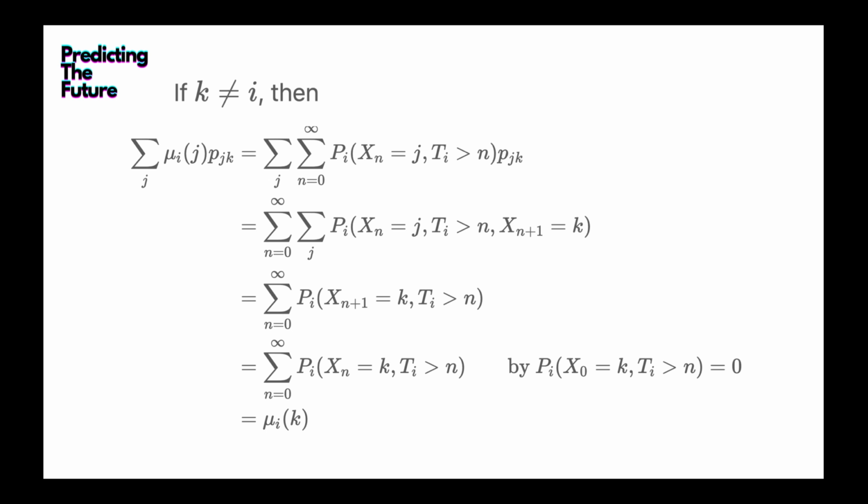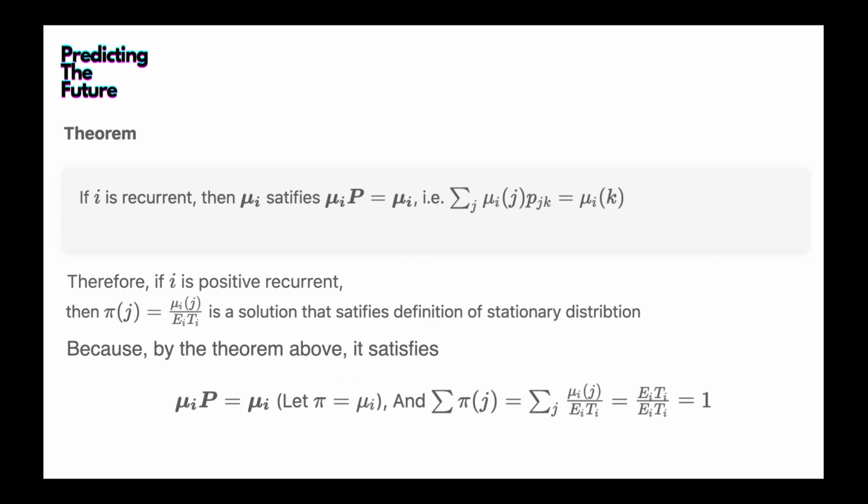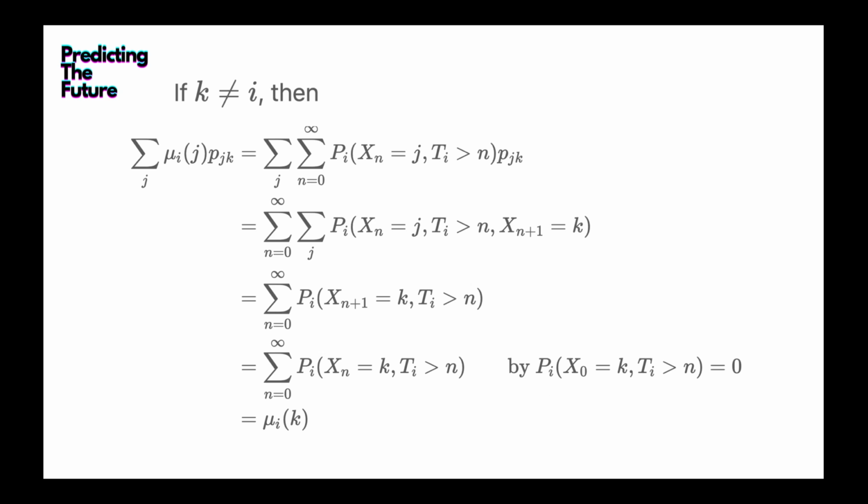Let's split that into two steps. First part is when k is not equal to i, and the other part is when k equals i. When k equals i, we know that mu_ik, which is actually mu_ii, is 1, which is a simpler case that we can prove. So let's leave that for the next step. Let's first look at when k is not equal to i.